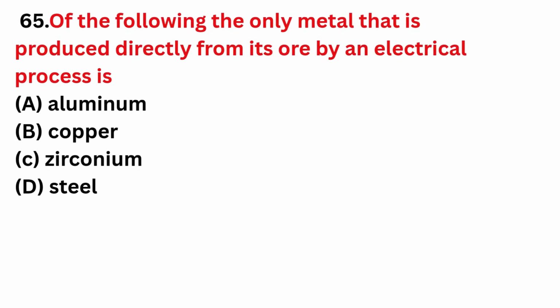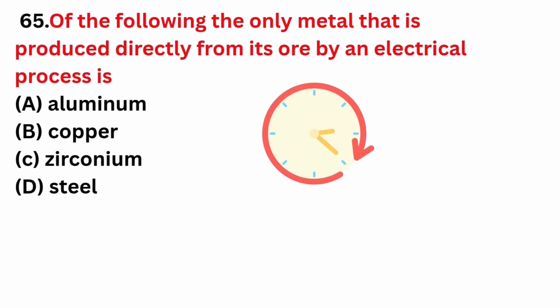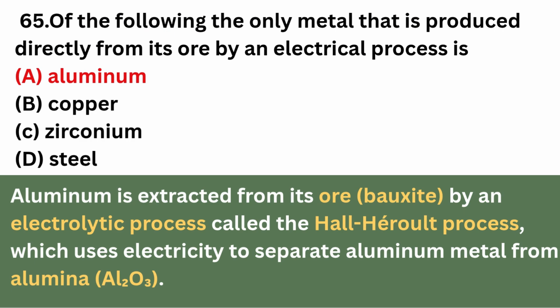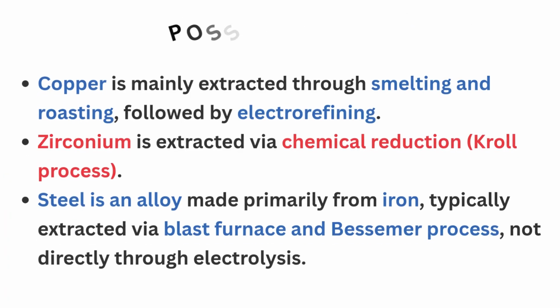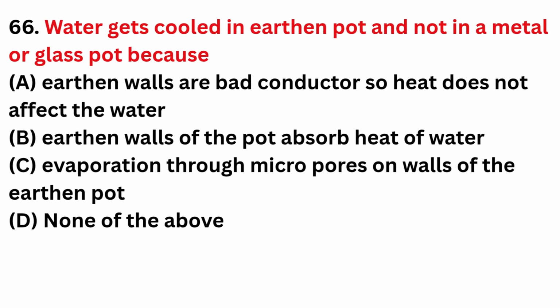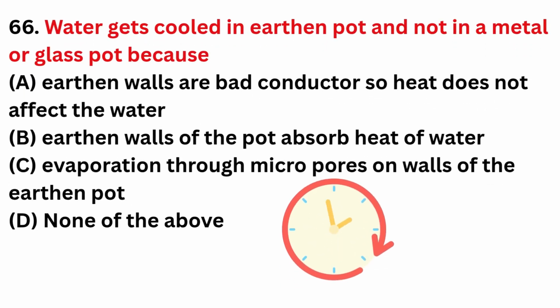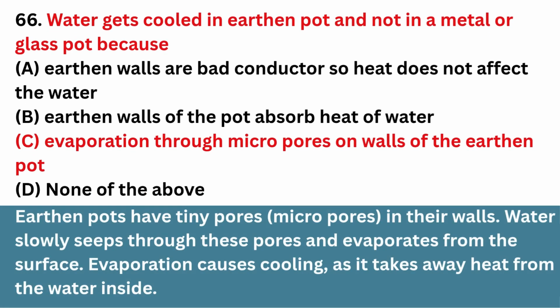Of the following, the only metal that is produced directly from its ore by an electrical process is. Correct answer is option A, aluminium. Water gets cold in earthen pot and not in a metal or glass pot because. Correct answer is option C, evaporation through micropores on walls of the earthen pot.